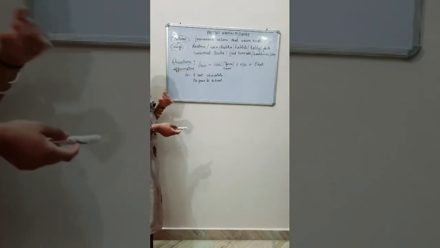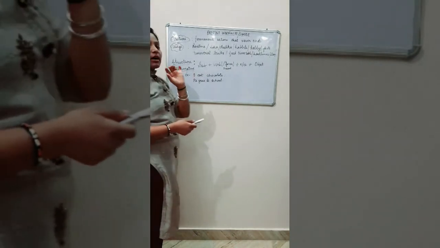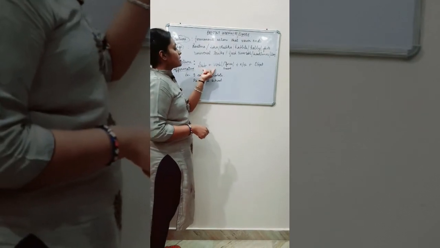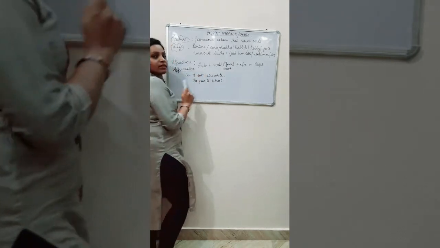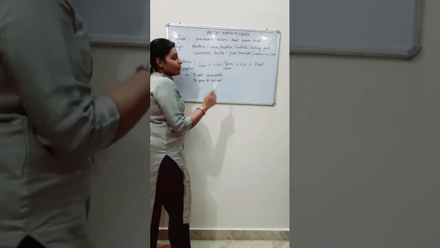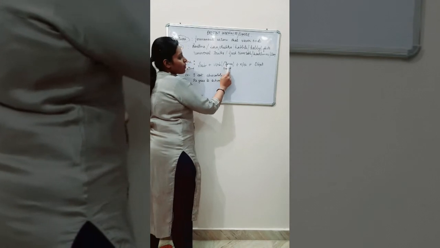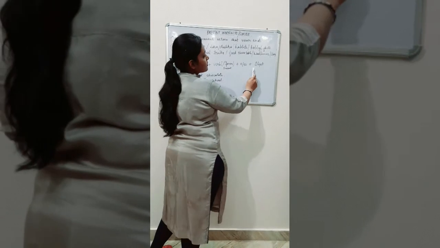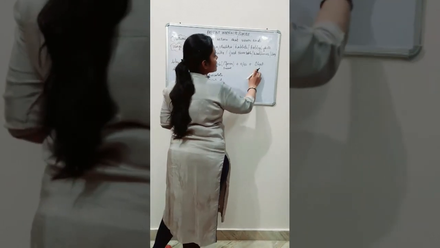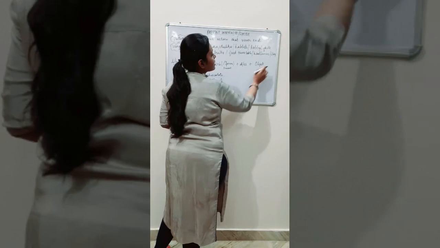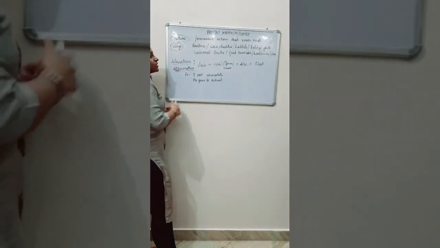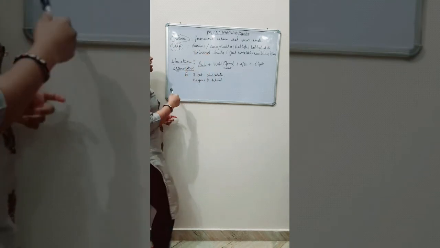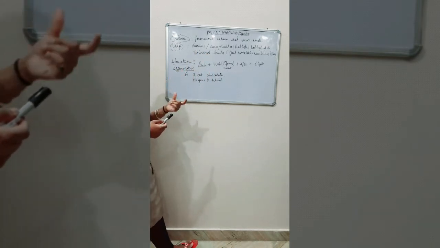Now we will do the structure for this sentence. I hope you have watched the previous video I made. The structure of this sentence is subject plus main verb, first form of verb, that is present form, plus s or es, plus object. So this is the structure for present indefinite sentences. Here we are doing affirmative sentences.